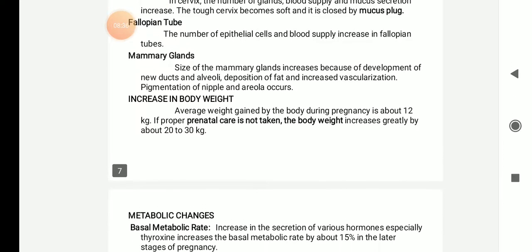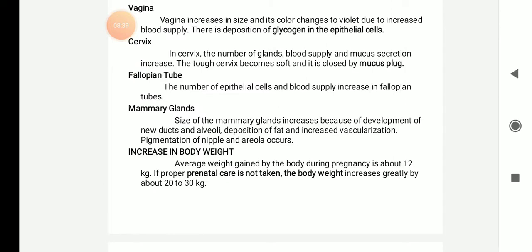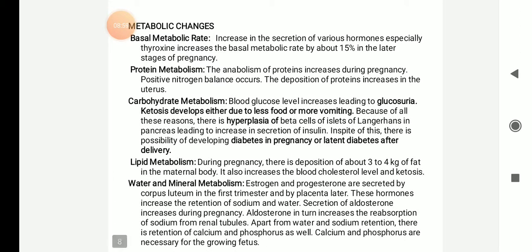The average weight gained by the body during pregnancy is nearly around 10 to 12 kgs. If proper prenatal care is not taken, the body weight will increase by 20 to 30 kg. If there is no proper dieting and proper maintenance of the body weight, it will increase nearly 20 to 30 kg and this can lead to certain complications. Next is the metabolic changes.